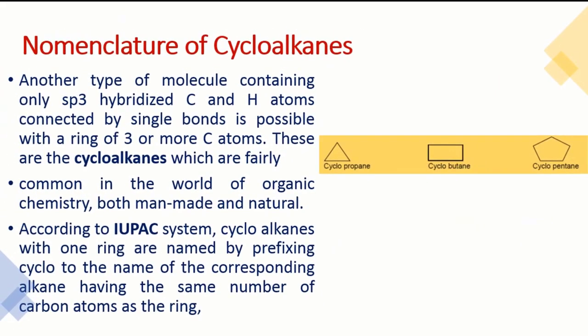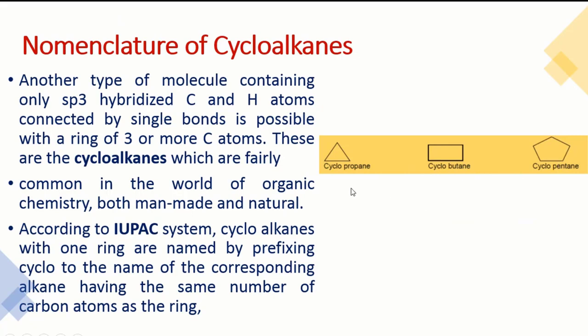Now move to the cycloalkanes. They are similar to the alkanes, but they have a cycle, meaning a ring of carbon atoms. According to the IUPAC system, we use the word cyclo before writing the name, and it starts from the 3-member ring, meaning 3 carbons. For 3 carbons we have propane, but in the cycle form we say cyclopropane. 4 carbons is cyclobutane, and 5 carbons is cyclopentane.